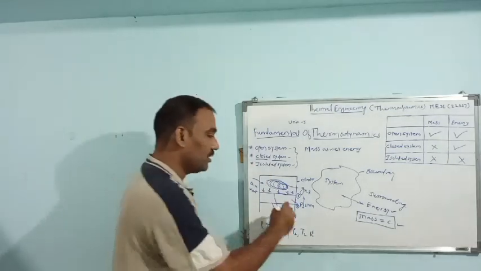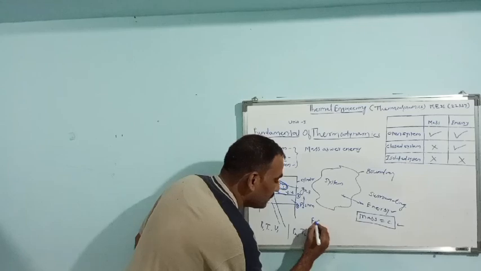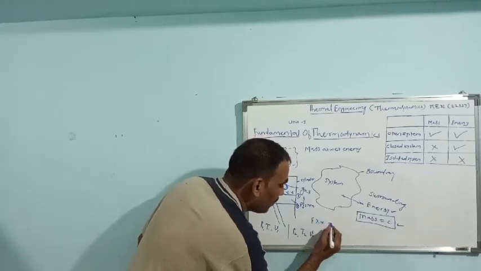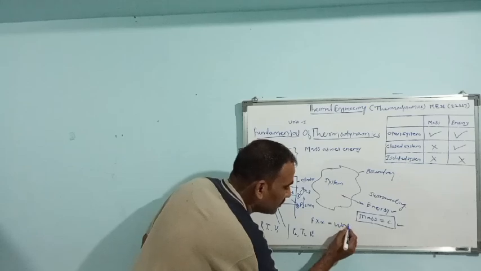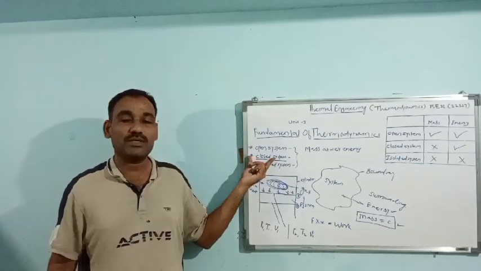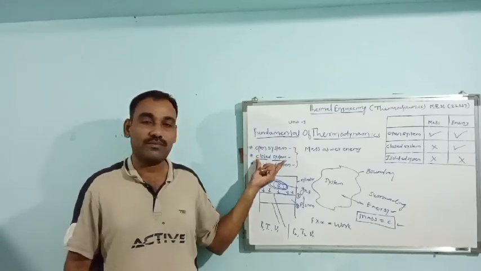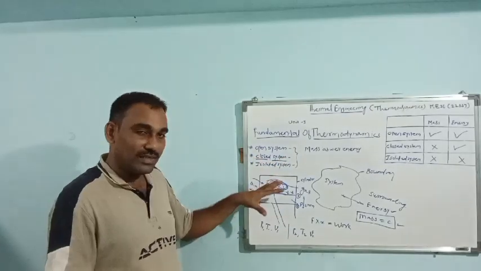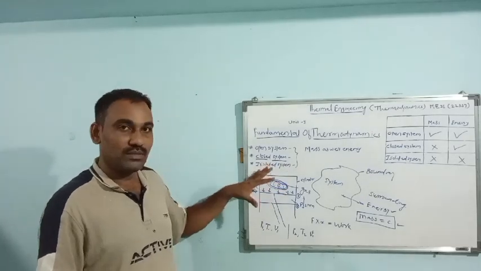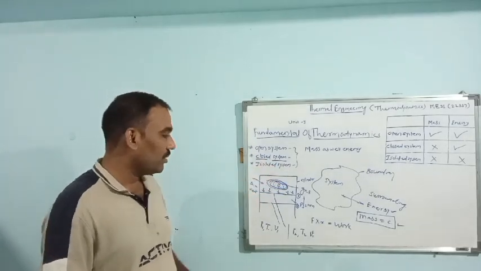This much is the displacement of piston. Again, this force into displacement of piston is nothing but work. Now moving towards the definition of closed system, this piston cylinder arrangement without any valve is one of the thermodynamic systems.